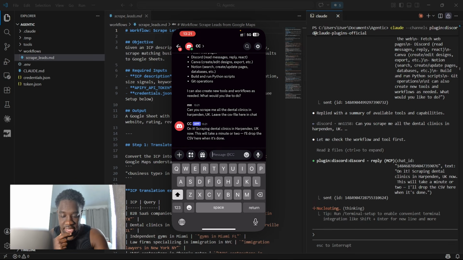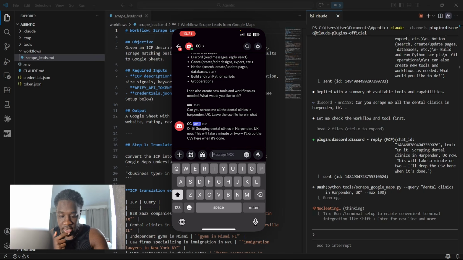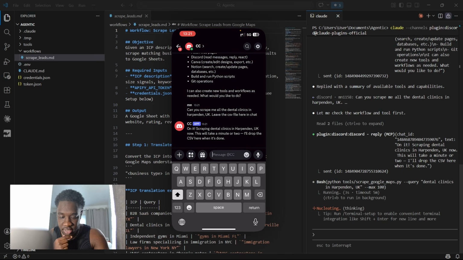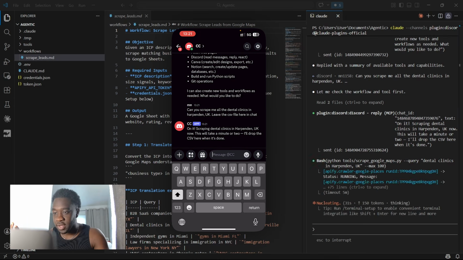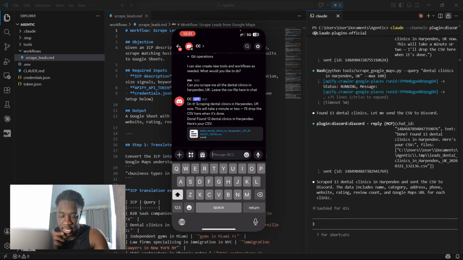So you can see now it's saying on it, scraping dental clinics in Harpenden. It says it will take a minute or two and it's gonna drop the CSV in here when it's done. And then if you look on the desktop right now, we can see it's actually doing the whole thing. So it's launching the Apify scraper. It's going to do everything, and it's going to send the result back into the chat for me. And then there we go, that's complete.